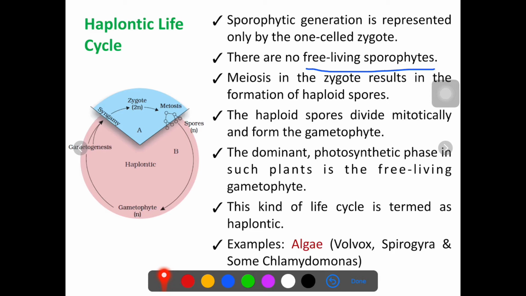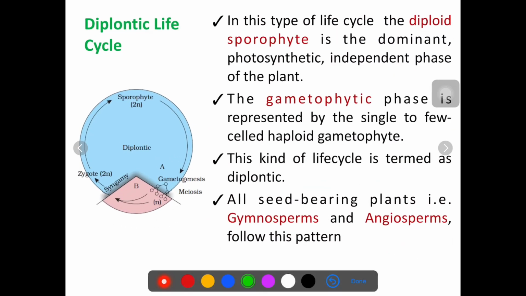In which type of plant is it observed? It is observed in algae. In algae, it is specifically observed in Volvox, Spirogyra, and it can also be observed in a few Chlamydomonas. Remember, in algae the main phase is the gametophytic phase, which is dominant, photosynthetic and haploid in nature. That's why this is called the haplontic life cycle.